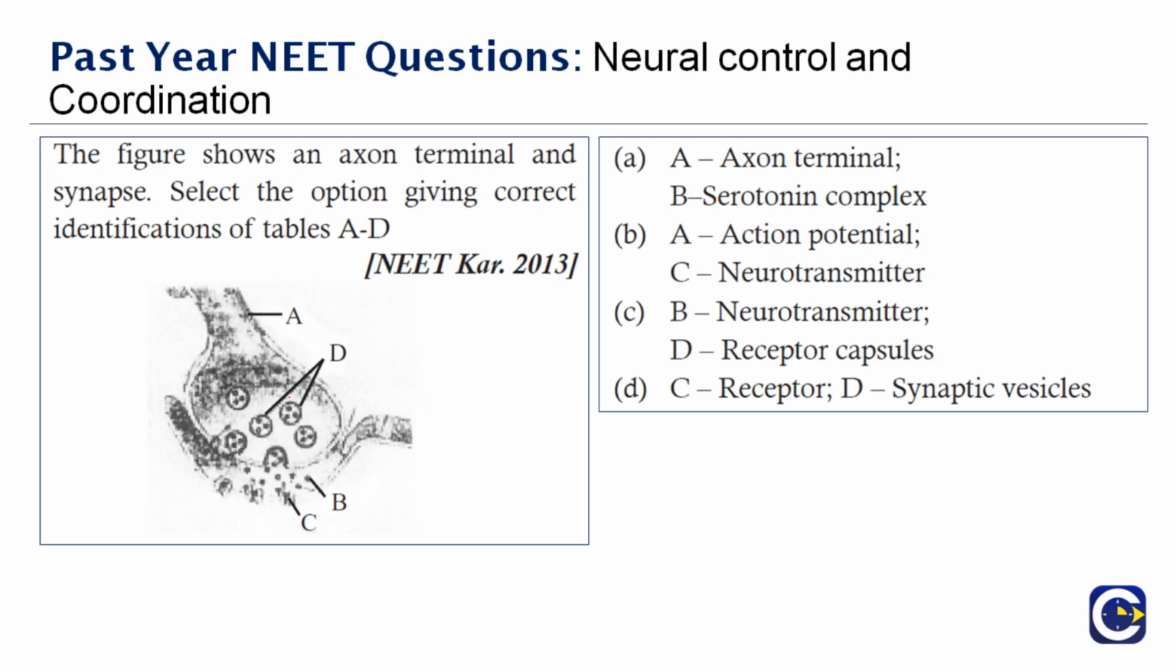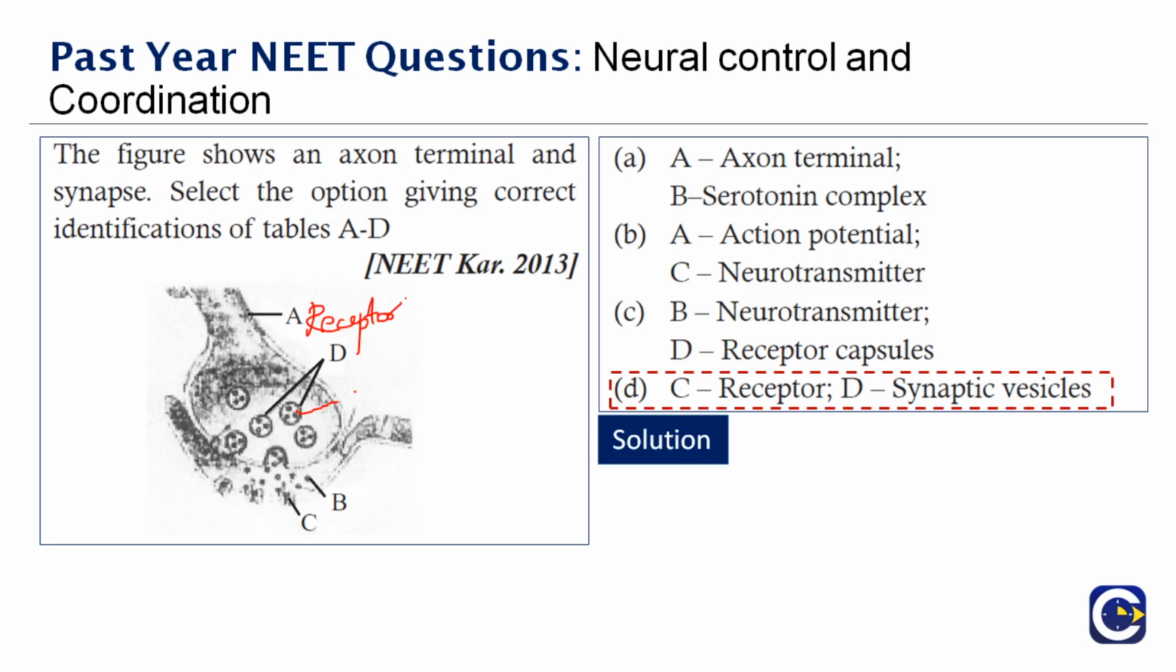Next question here. The figure shows an axon terminal and synapse. Select the option giving right identifications of the labels A to D. Okay, again you need to see which one is correctly matched. D is actually the synaptic vesicles. So this we already saw, right? So these are synaptic vesicles. So A is receptor again. Therefore the right answer is again D. I think we've already seen this in another question, so it's a repetition here.